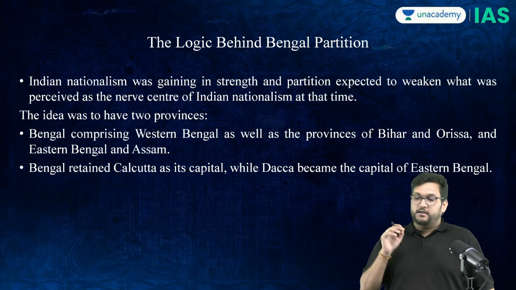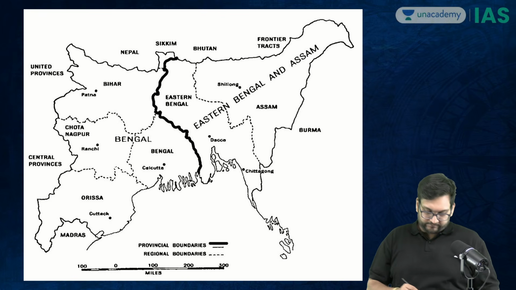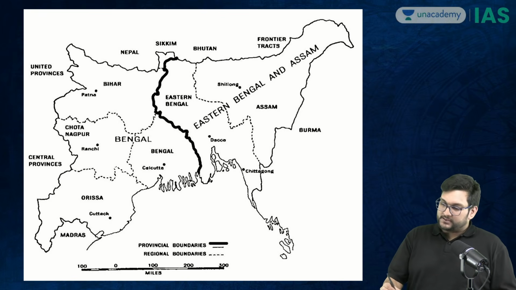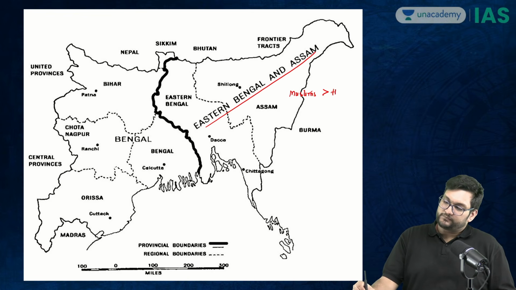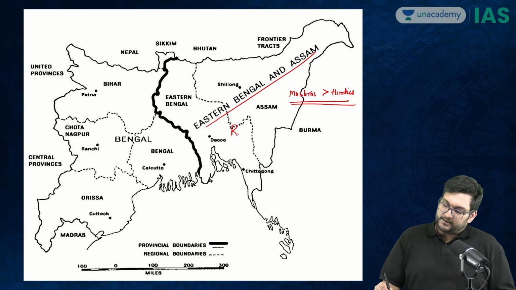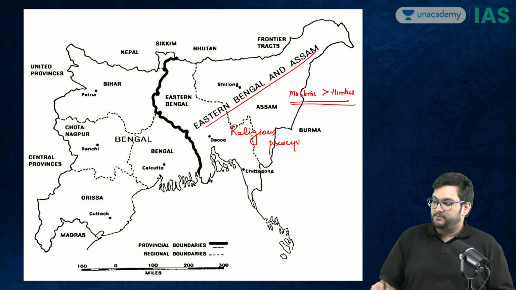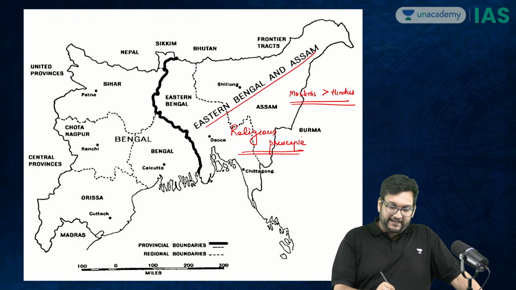How will they do it? That is where the partition of Bengal happened based on two principles. The first principle was in Eastern Bengal and Assam, there will be more Muslims than Hindus. And therefore, here the religious principle was applied, where the Bengali Hindu nationalist will become a religious minority in this sector.